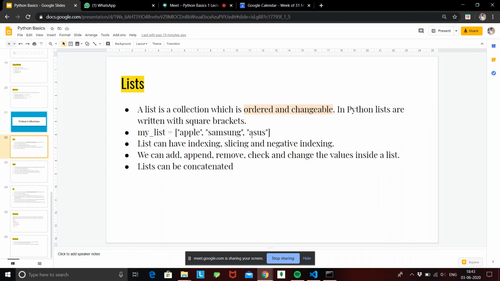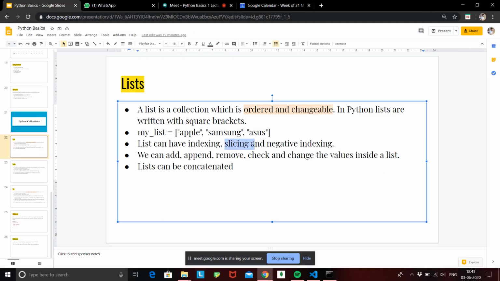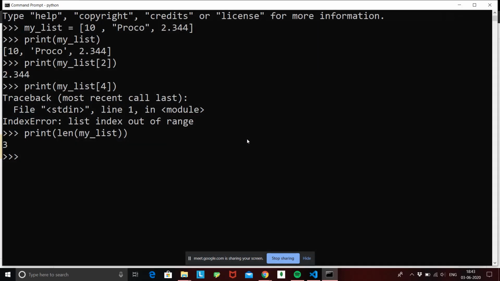The next thing we can do with the list is slicing and negative indexing. As we saw yesterday, slicing and negative indexing, the same thing we can do inside a list. And let's have a better list called, suppose, numbers.